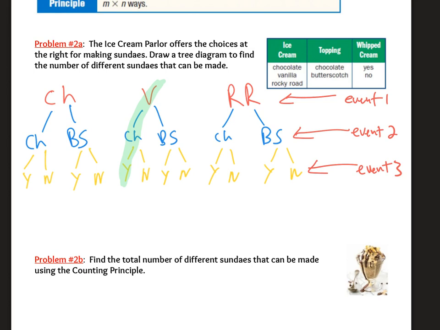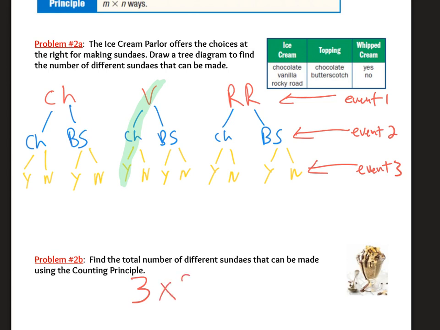So if I'm going to do the fundamental counting principle, I don't get a list of all of the possibilities. I only get a total number of possibilities. And the way the fundamental counting principle works is you multiply the number of options in each event. You do not necessarily multiply the number of events. So I have 3 choices in event 1.